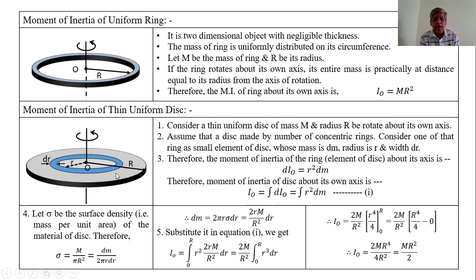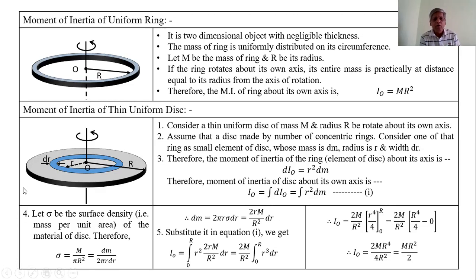This is considered as a small element of the disk. Hence, the small moment of inertia of the small element is written as dI0, and that is equal to r square into dm, where r is the radius of the ring and dm is the mass of the ring. Therefore, the moment of inertia of the disk about its own axis: now the disk is the complete body, and the ring is the small element we have considered here.